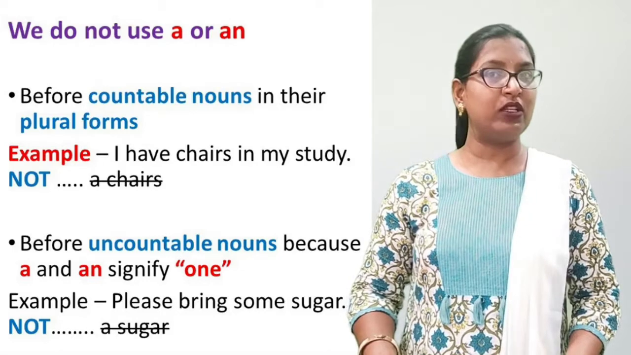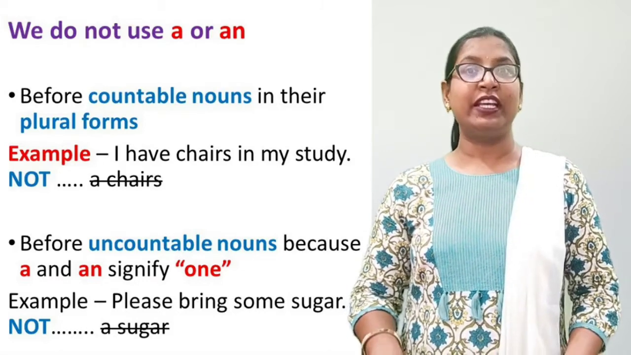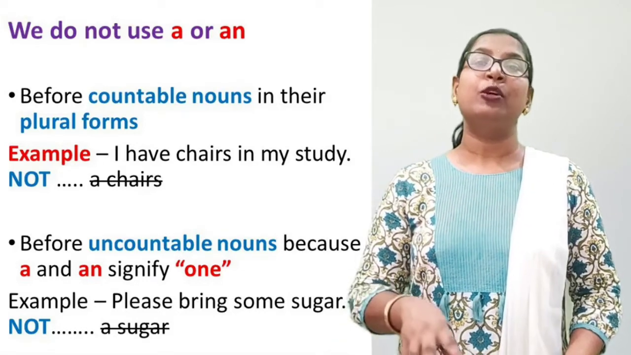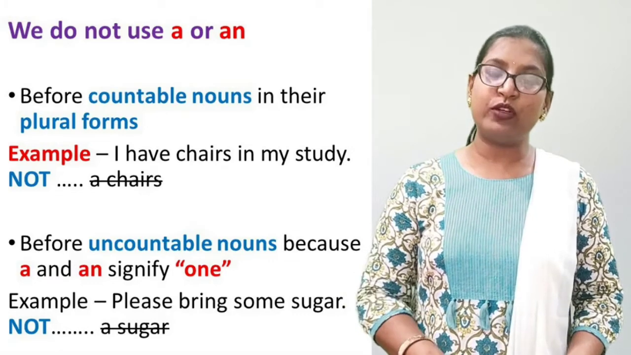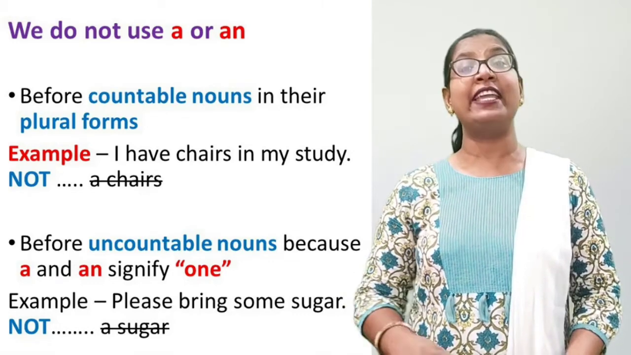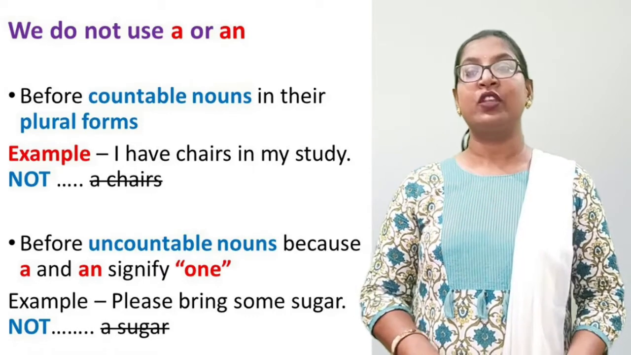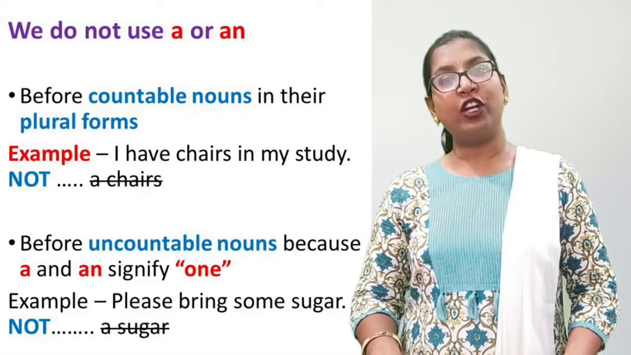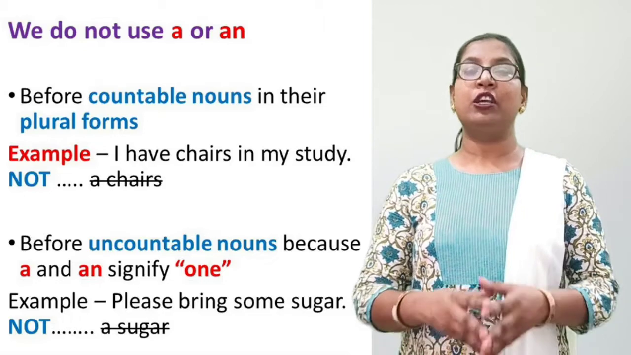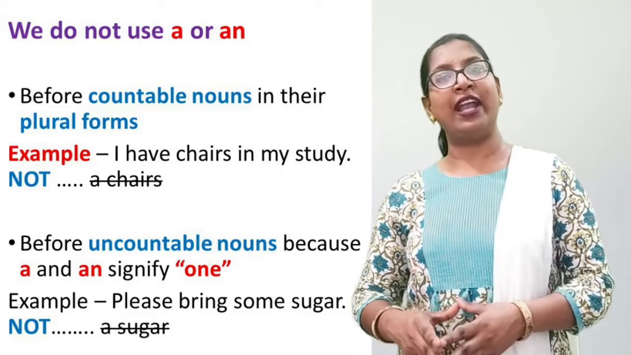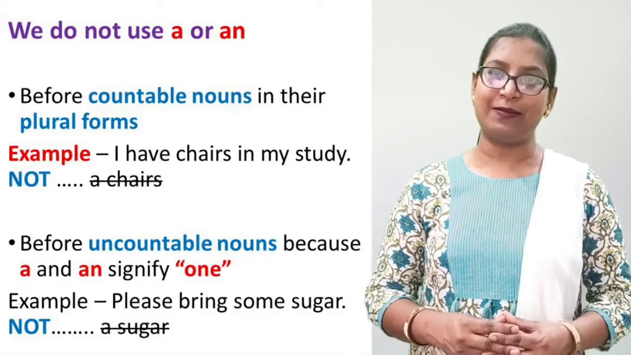Here, what is the noun? Chairs. It is a countable noun but in plural form. So, we cannot say I have a chairs. It will be wrong.